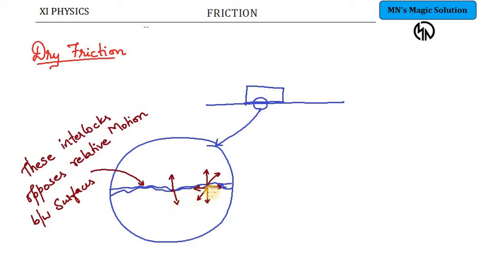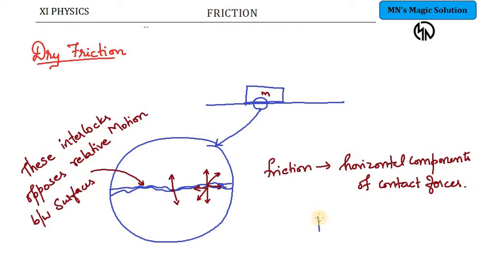Once the components are resolved, all the vertical components balance the weight of this object of mass m. Whereas the horizontal components of the contact forces together give a cumulative effect, and that cumulative effect is called friction. So friction is contributed by the horizontal components of the contact forces.